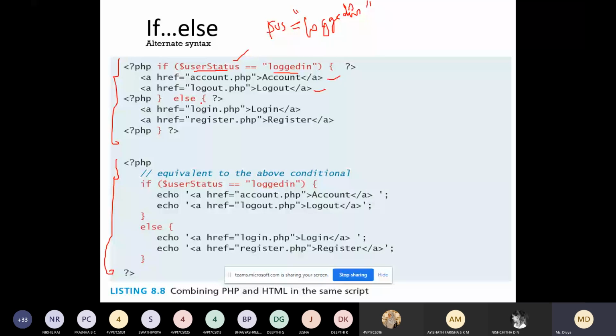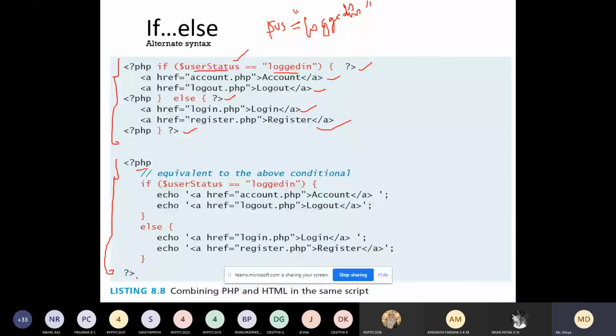So this you can see is your link, href. This is also similar to the previous one, but here it is PHP till here, and again PHP till here. But here it is complete PHP code from here to here.